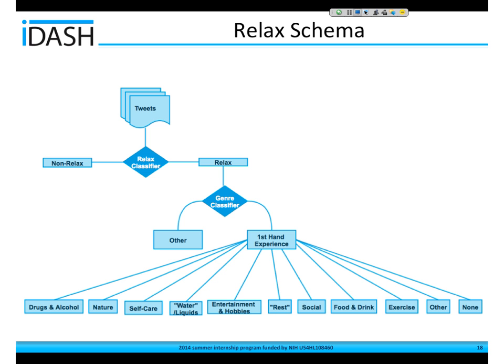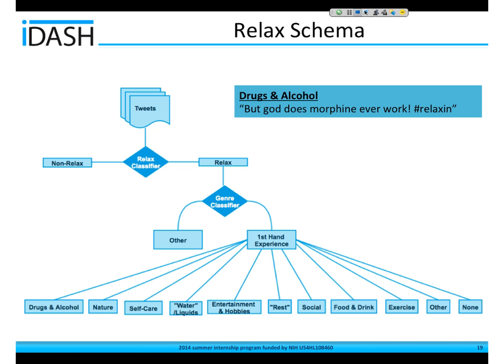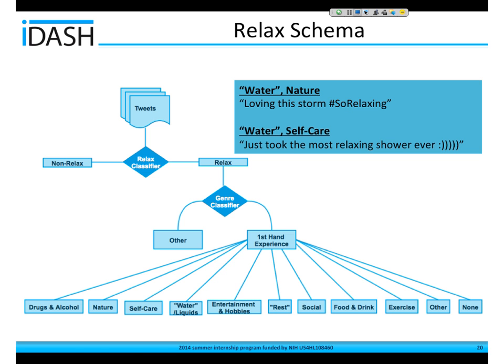And I forgot to say that these were all came up with based on important topics and also what was most talked about in our initial data set. So here's an example for drugs and alcohol. Someone's talking about using morphine to relax, which is kind of scary. And then there's this abstract category I came up with called water.